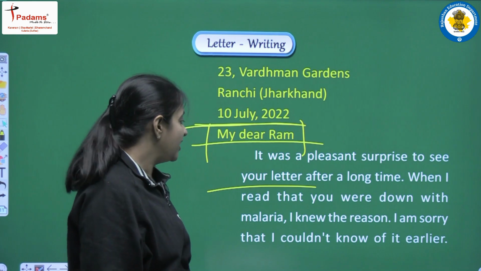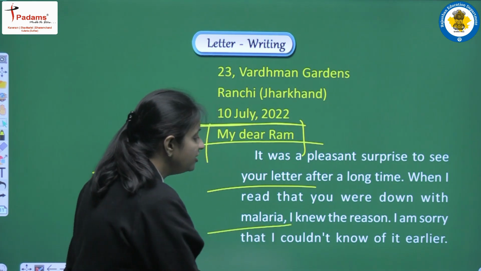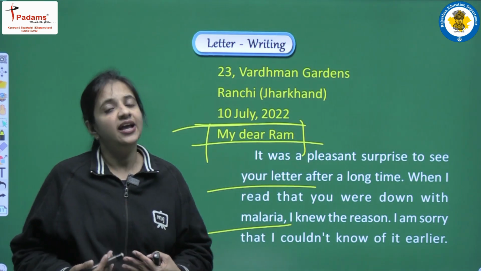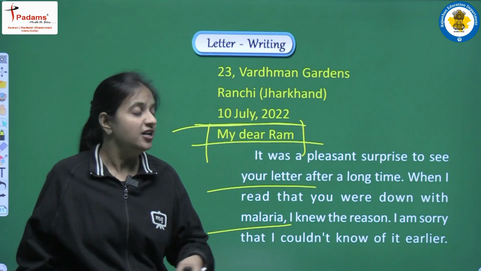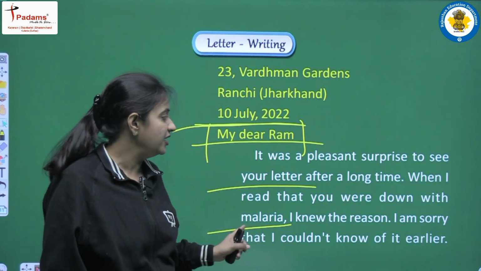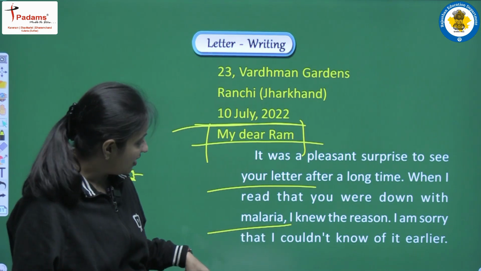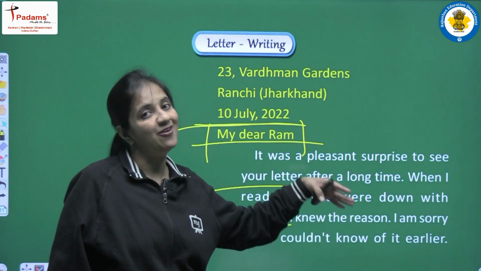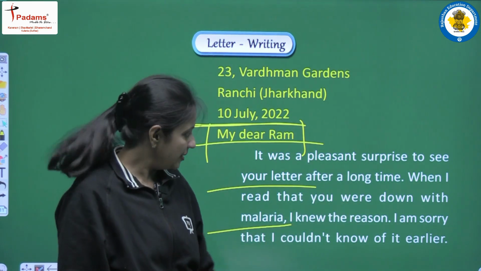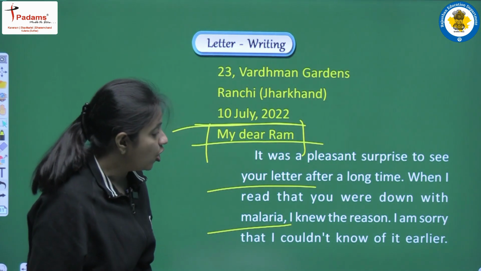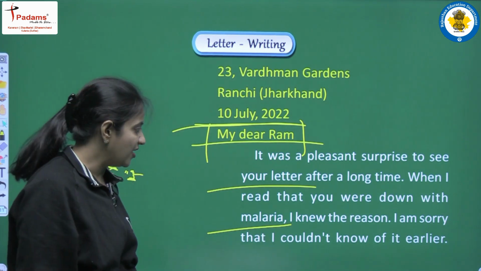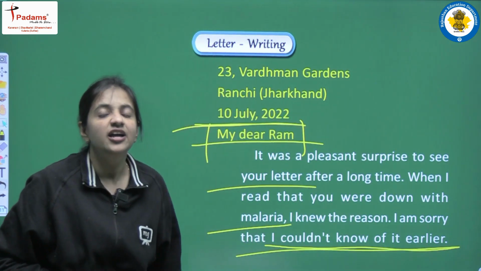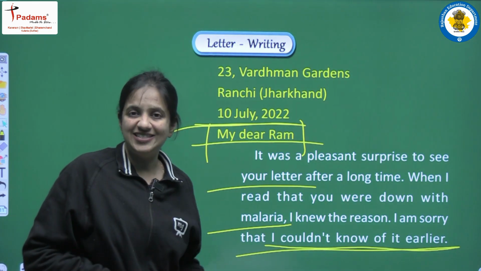When I read that you were down with malaria, I knew the reason. Now we have this connection: first of all he wrote to us, and in that letter he mentioned his illness, so because of that we came to know that he was down with malaria. So we are writing that when I read that you were down with malaria, I knew the reason, because everyone knows the reason for malaria. Next line: I am sorry that I couldn't know of it earlier. I was not able to know about your illness, your disease, earlier.